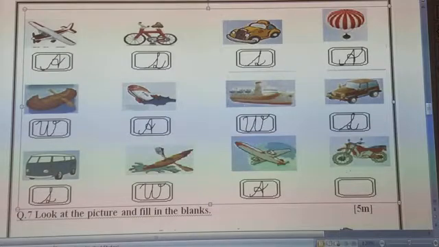This is motorbike, and motorbike can run on a road, on a land. So we have to write here L for land transport. So let's write L. Yes, L. Okay, let's repeat again.